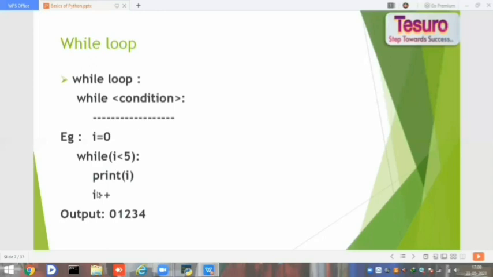Why do we use this increment? If we don't give this i plus plus, it will run continuously and you can't see the output terminate. It will give 0 0 0 0. So we must have some halt condition to come out of that loop.